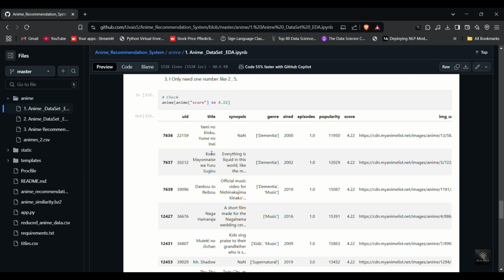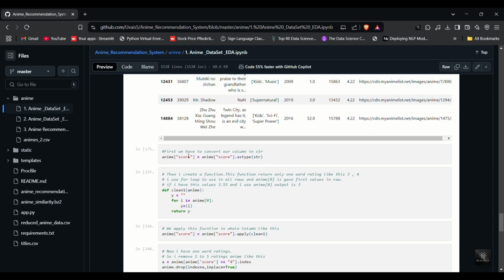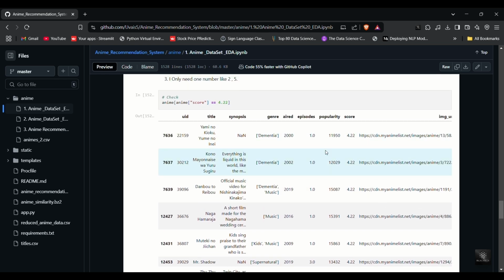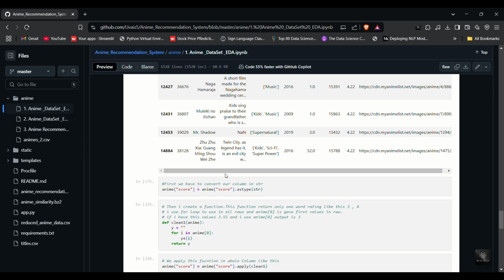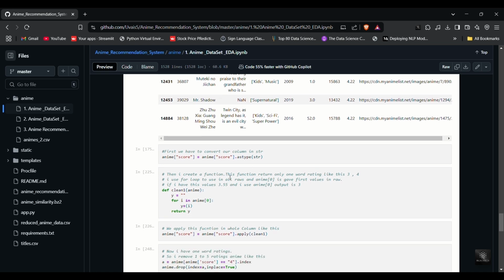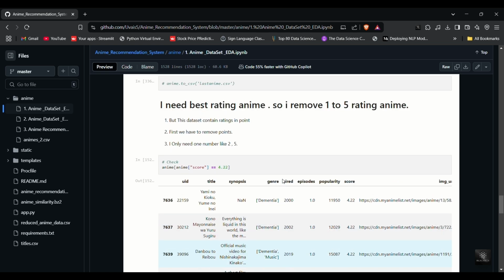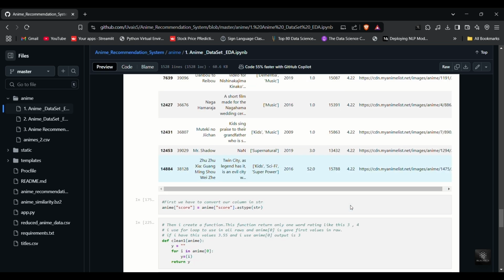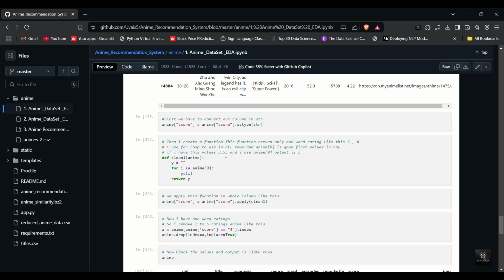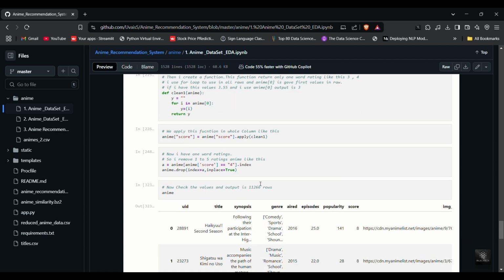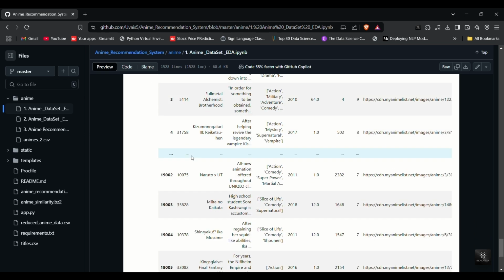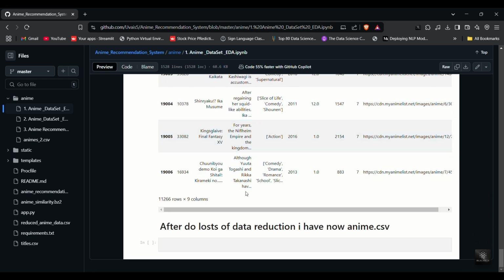We also need to modify the score column, which contains floating point values like 3.0, 5.5, or 7.3. I created a function to round these scores to whole numbers like 3, 5, or 7, making the data more uniform. Finally, I removed anime with ratings between 1 and 4, as they are generally not recommended. After filtering out unnecessary rows, our dataset is now much smaller and more optimized for building the recommendation system.